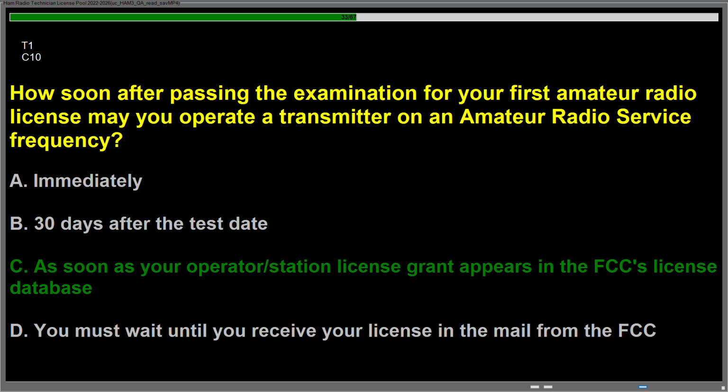Question Charlie 10. How soon after passing the examination for your first amateur radio license may you operate a transmitter on an amateur radio service frequency? Answer is C, as soon as your operator/station license grant appears in the FCC's license database.